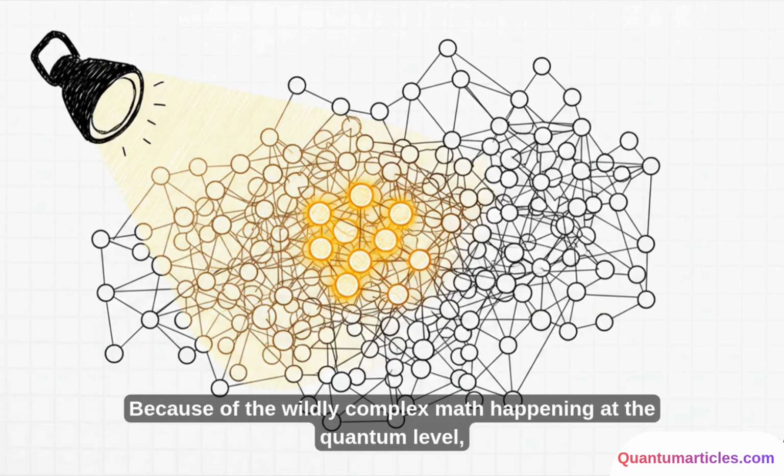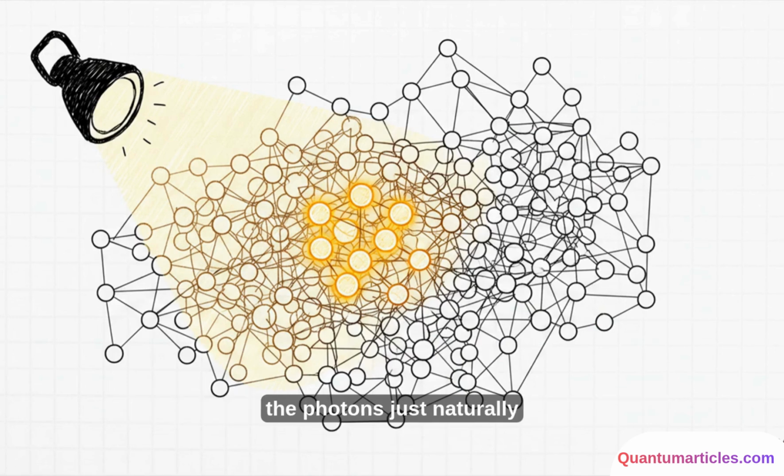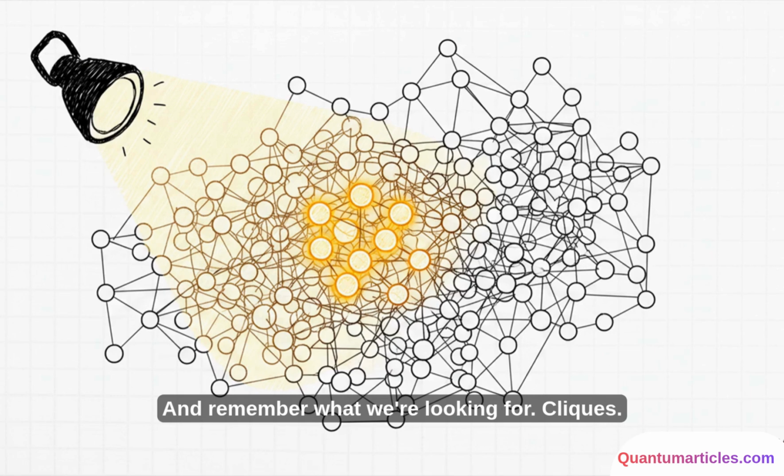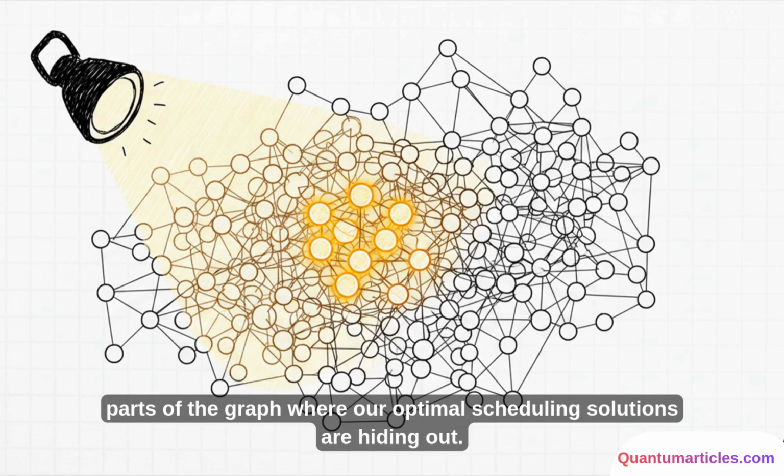Because of the wildly complex math happening at the quantum level, the photons just naturally group themselves into patterns that represent highly connected networks in our graph. And remember what we're looking for: cliques. A clique is essentially the ultimate dense subgraph. So GBS acts like a massive quantum spotlight, instantly highlighting the absolute densest parts of the graph where our optimal scheduling solutions are hiding out.